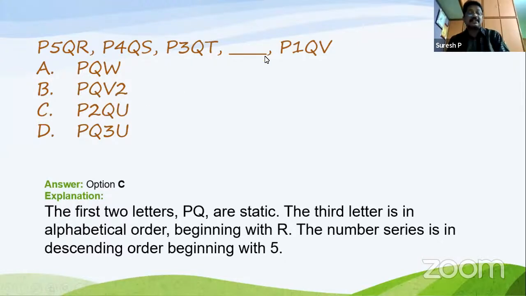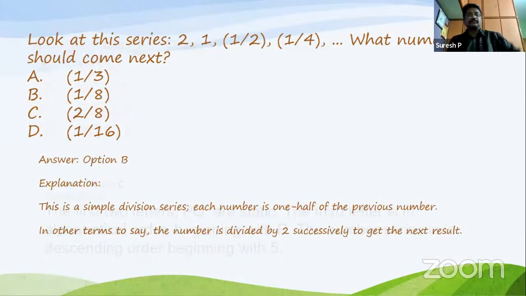So you can say this answer, but you have to check it once again. The second letter is the same: P5Q, P4Q, P3Q, so P2Q and P1Q. So the second letter is a common one. And if you see, PQRSTUV comes. So P2QU is the correct answer for this question. Clear? Okay. Now go for the next one.